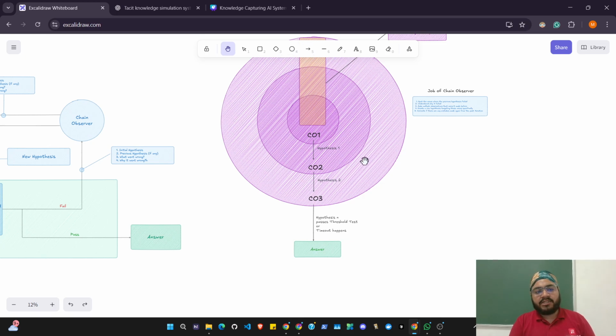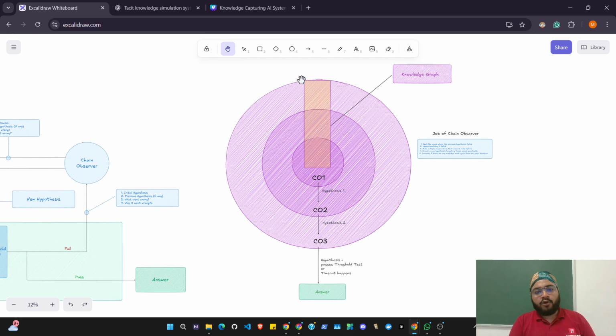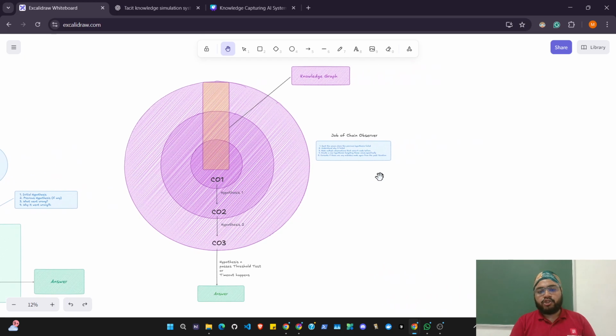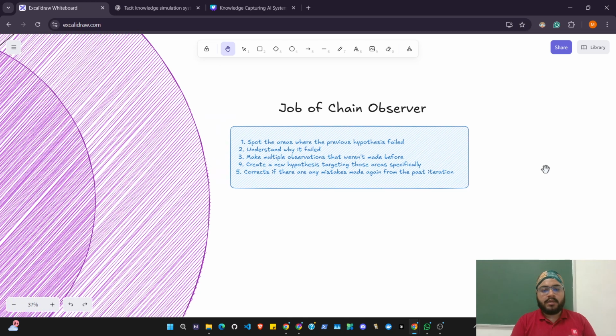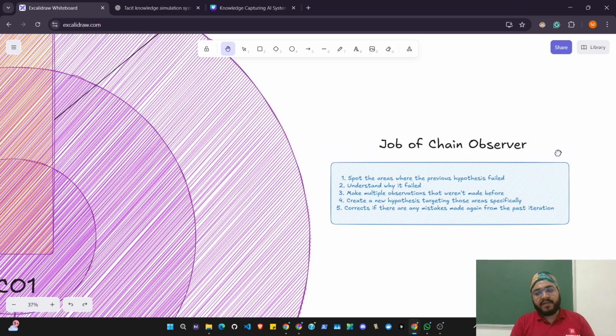Each time I add a chain observer, a new observer, my knowledge graph, which is the big brain where all of the experience is getting added, keeps expanding. The AI is living the situations, making mistakes, and storing all of that new information in the knowledge graph. So the job of each chain observer is to spot the areas where the previous hypothesis failed, understand why it failed, make multiple observations that weren't made before, create a new hypothesis targeting those areas specifically, and correct any mistake that was repeated before.